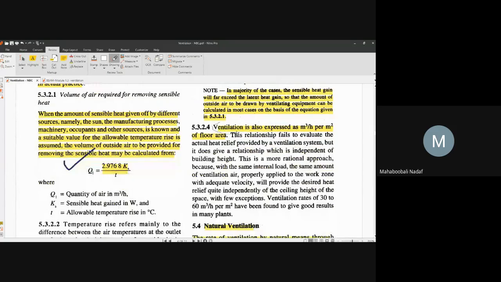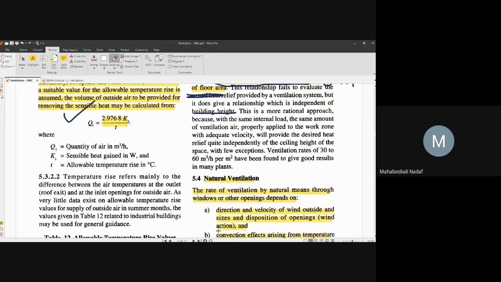Sometimes ventilation is also expressed in cubic meter per hour per square meter. Till now we have discussed only cubic meter per hour. Now another thing is introduced. What is that? Cubic meter per hour per square meter, of what? Of floor area. This is just one addition.